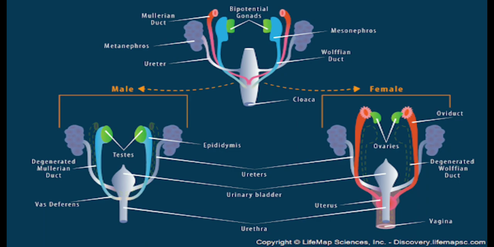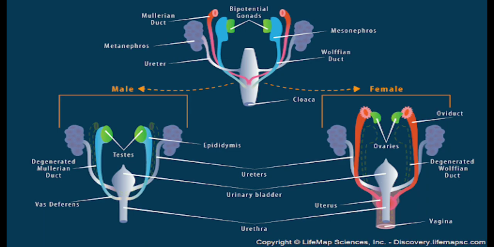These two types of structures develop into male or female internal and external genitalia. The Wolffian duct will result in formation of male genitalia, and the Mullerian or paramesonephric duct will result in the formation of female genitalia.